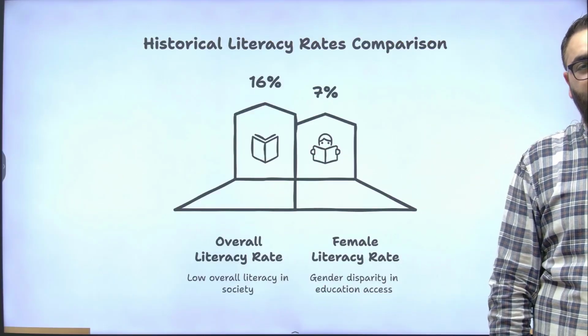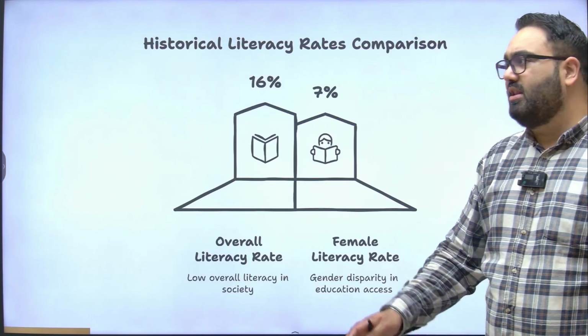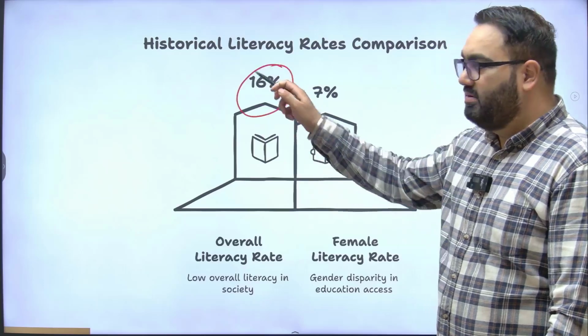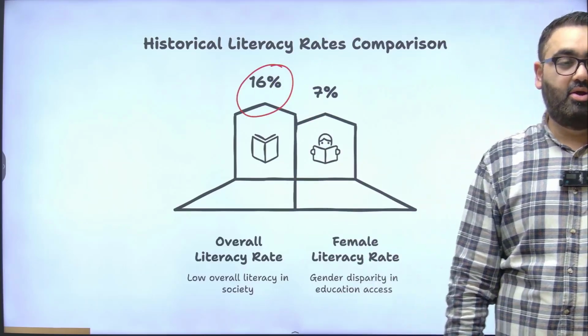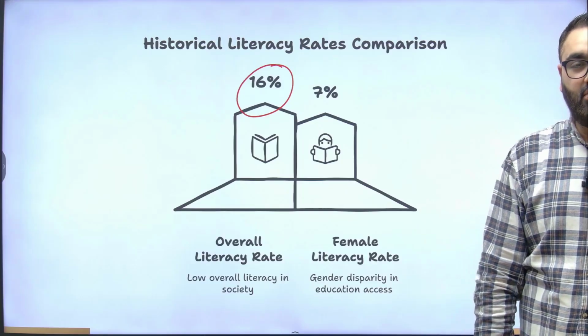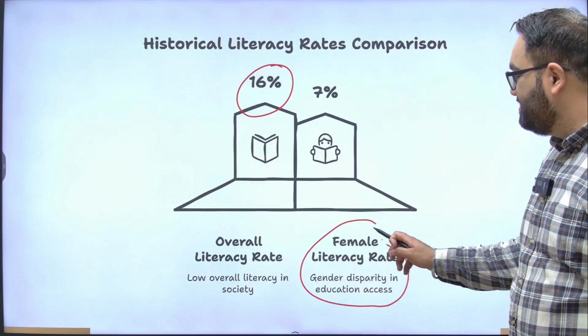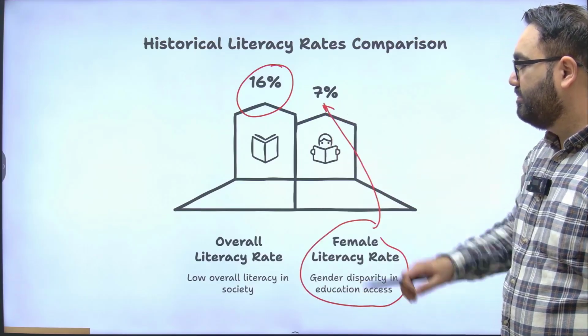In terms of literacy, at the time that we became independent, the literacy rate was a lump sum 16%. Imagine, only 16%. Out of that, if you look at the female literacy rate, it was just 7%.